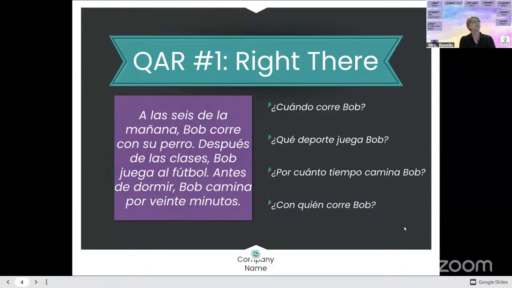So what would our answer be? Brooklyn, what do you say? Arshad, ¿con quién corre Bob? Yep. So what's our answer, Brooklyn? You're right. What's our answer?